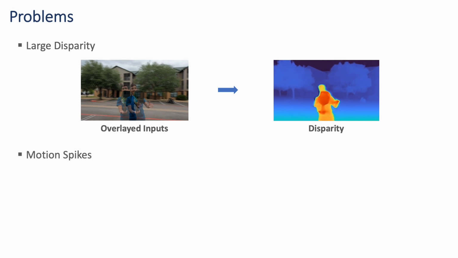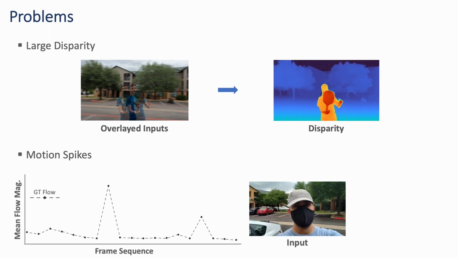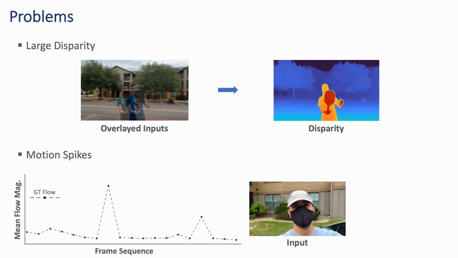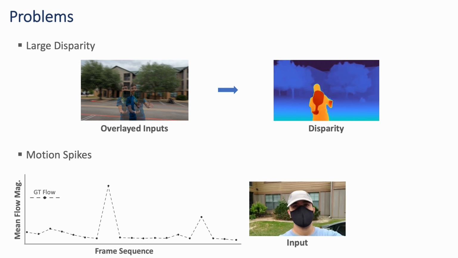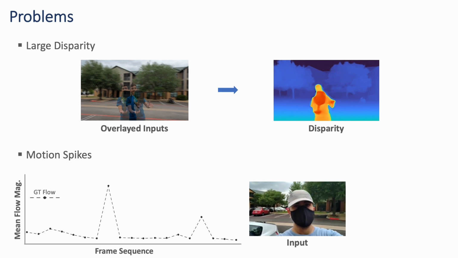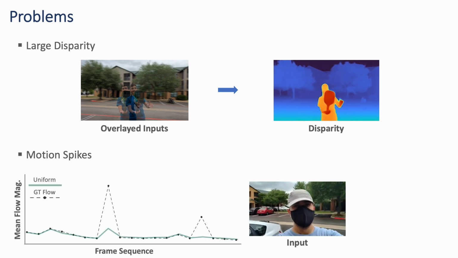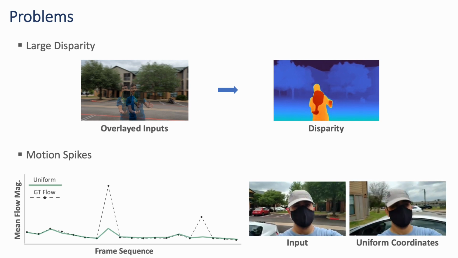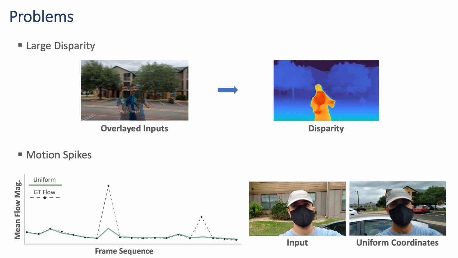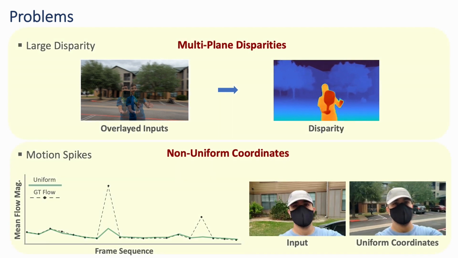Second, natural videos captured using handheld devices are shaky and contain motion spikes. This plot shows the average optical flow magnitude in each frame of the video, and as seen, there are motion spikes in two locations. Using normal uniformly distributed coordinates, the model is unable to accommodate the large motion spikes, leading to severe artifacts in the interpolated video. To address these issues, we propose multiplane disparities and non-uniform coordinates.